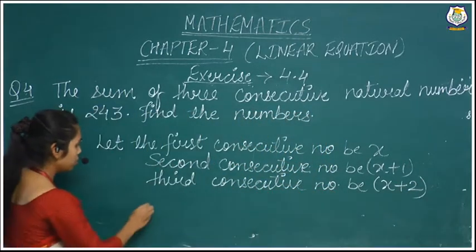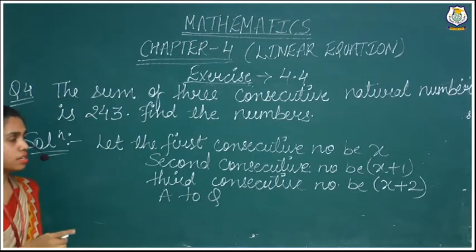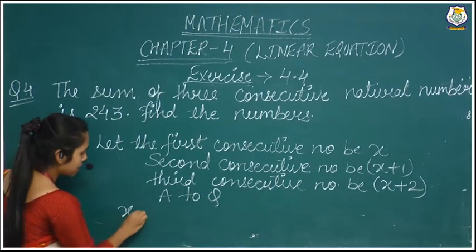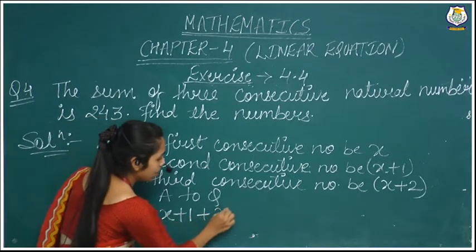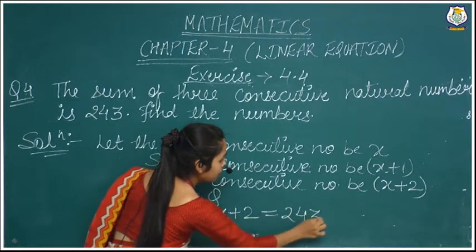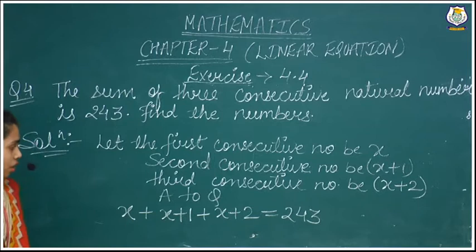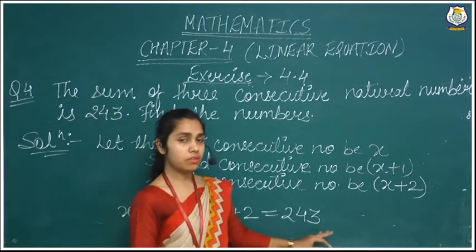Now according to the question, the sum of these three consecutive numbers, that is x plus (x plus 1) plus (x plus 2), is given as 243. So x plus (x plus 1) plus (x plus 2) is equal to 243.